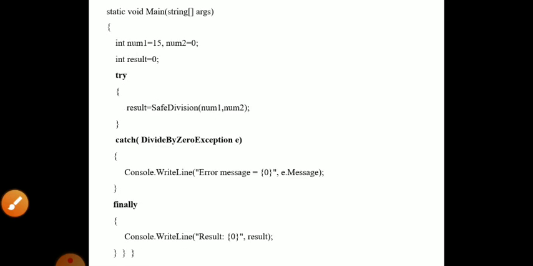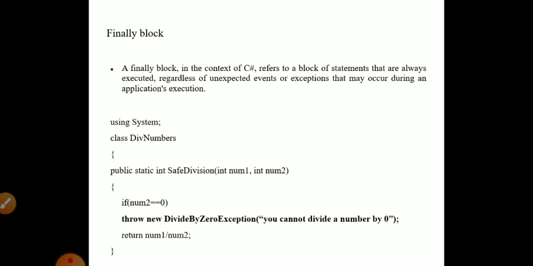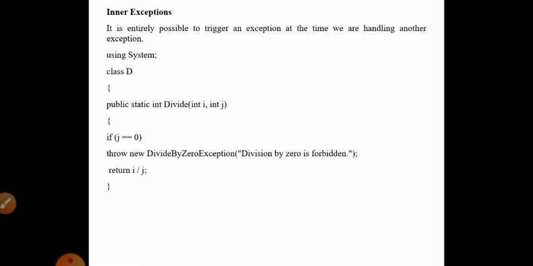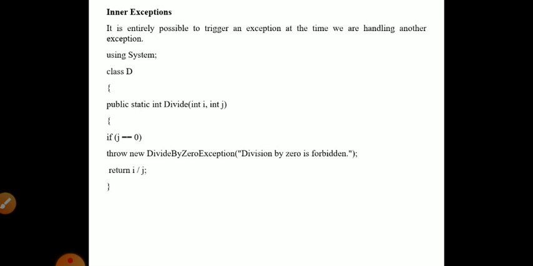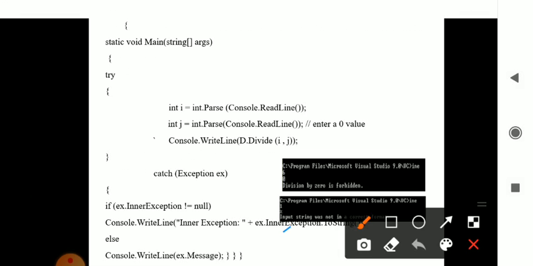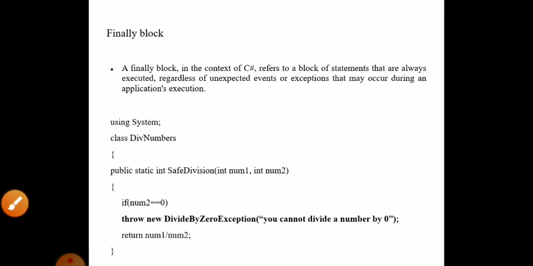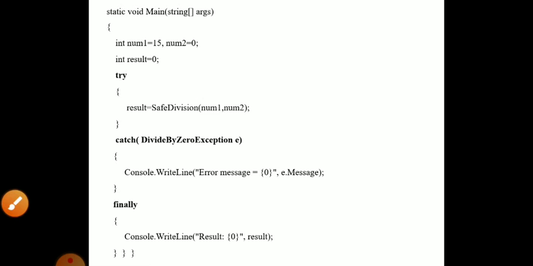So this is the part you have learned in this session. You have learned about the inner exception: an exception within an exception. The same division example was considered. The error message is "division by 0 is forbidden", and within that, when we change the variable to some other format, the other inner exception is printed on the screen. And in the finally block, as I said, whatever message is in that block will be printed on the screen.